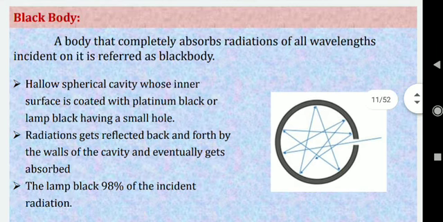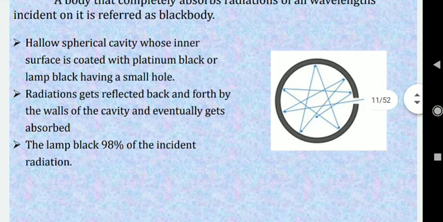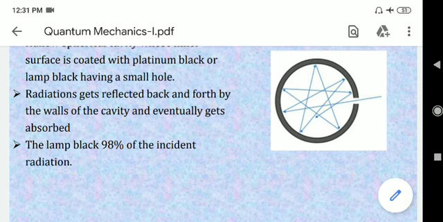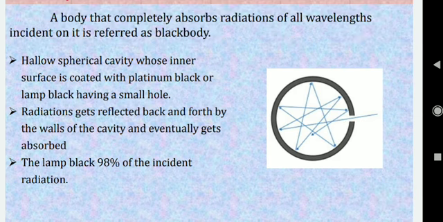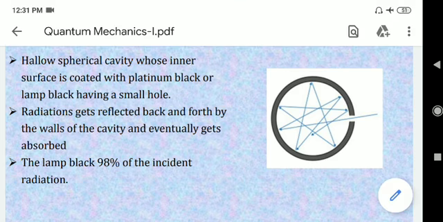Any hollow spherical cavity, as you see in the diagram, this black colored part is the hollow cavity. It is a hollow glass tube, and inside the glass tube there is a coating of lamp black. We can also coat platinum black, but normally if we coat lamp black, it will perfectly form the black body. And in order that all the radiation should be completely absorbed, what has to be done? One pinhole has to be made so that light can enter through this particular path.